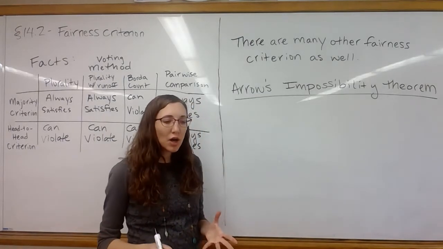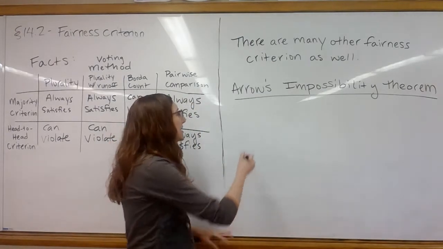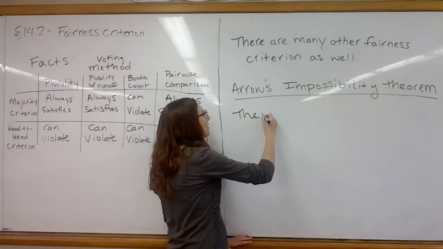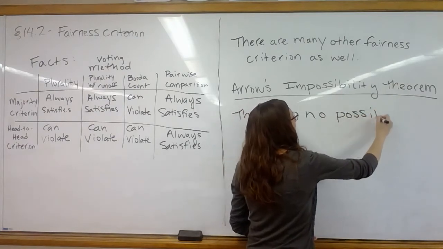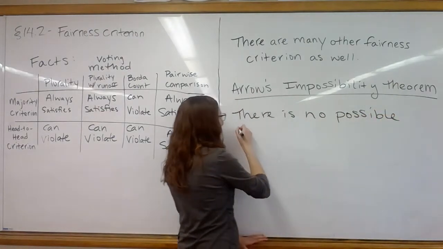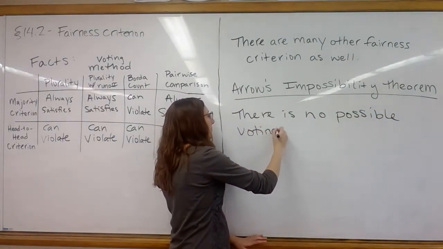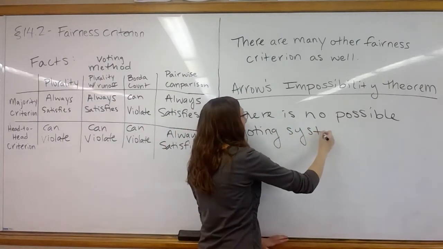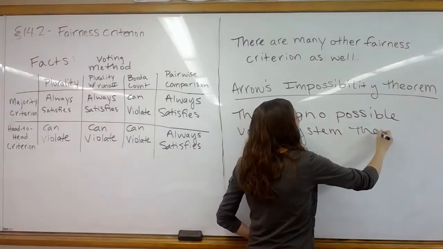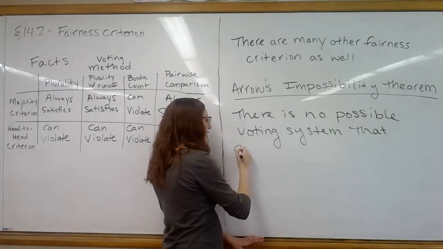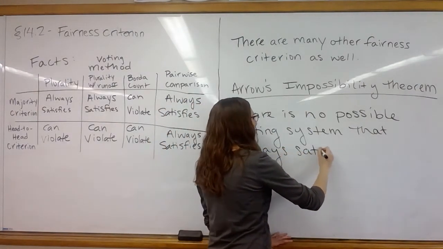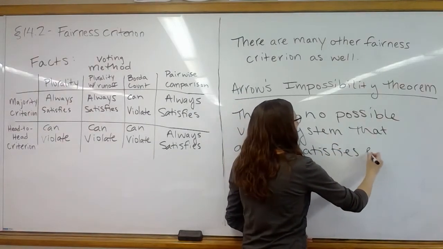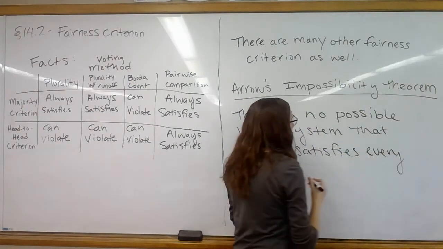And what this theorem says is that there is no possible voting system that always satisfies every fairness criteria.